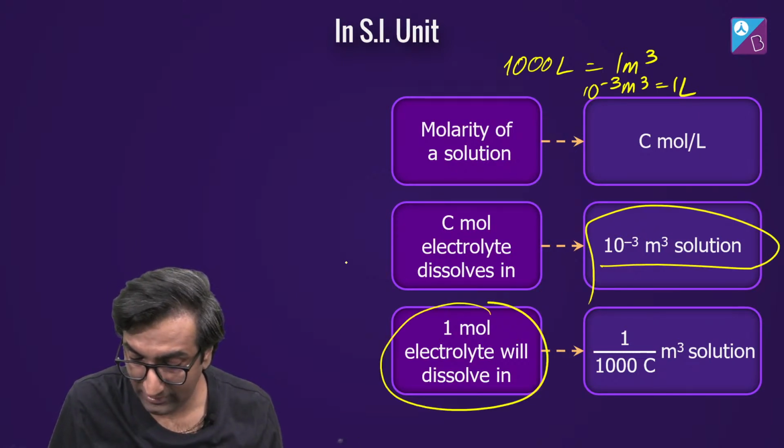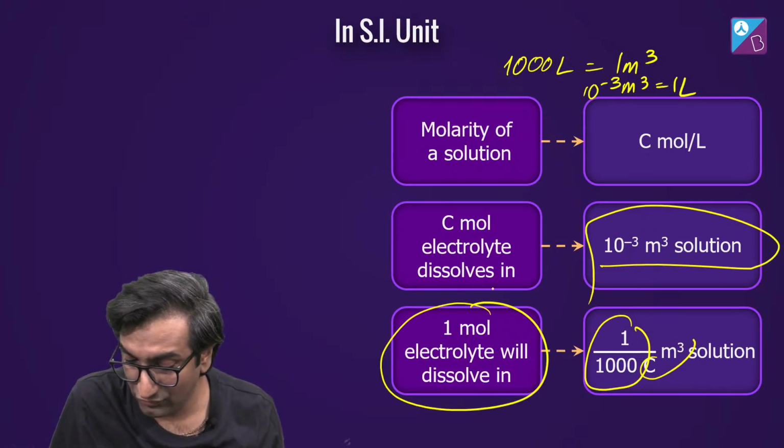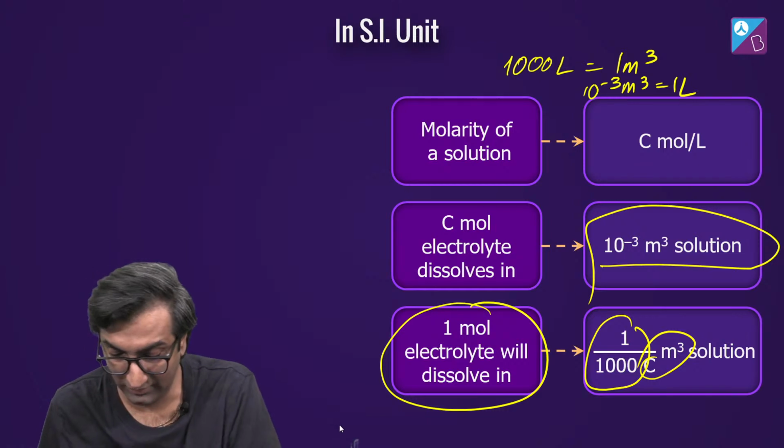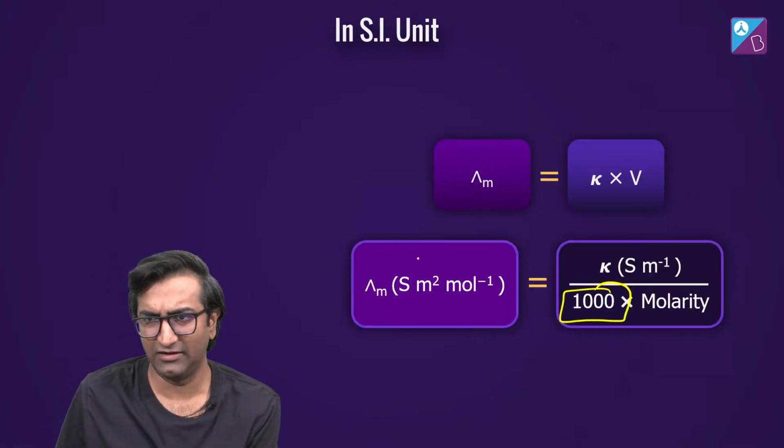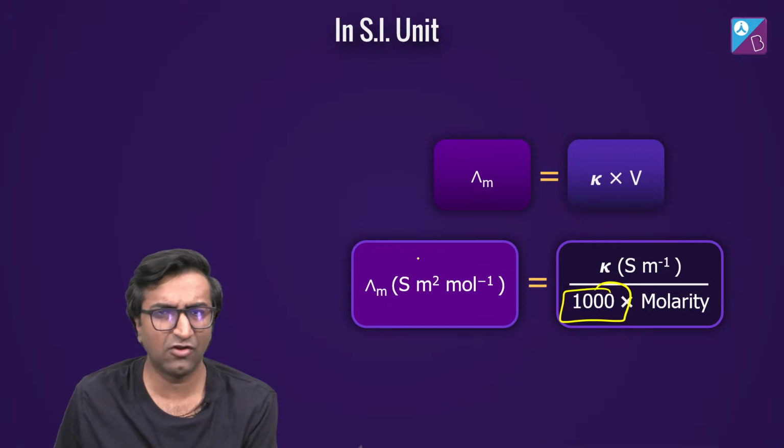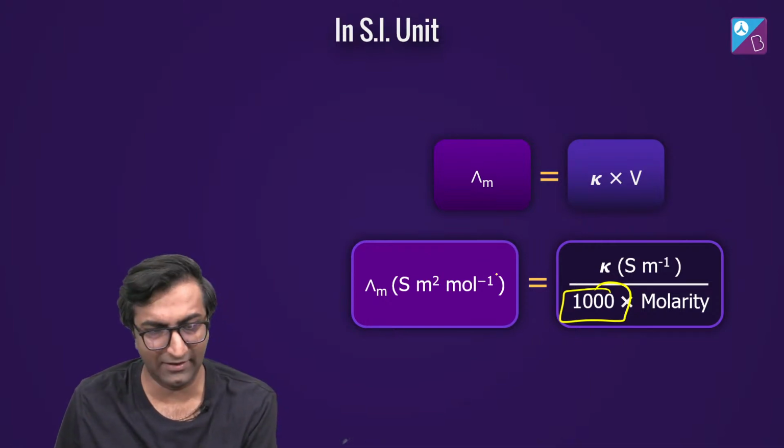So now 1 mole electrolyte dissolves in 1 by 1000 C meter cube. Oh, look at that. Denominator में 1000 आ गया. That's scary. Looks confusing? Don't worry about it. You just got to do it by first principles. मैंने just आपको बताया कैसे. ठीक है?